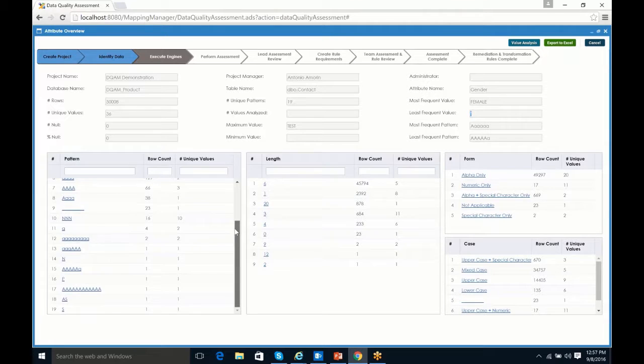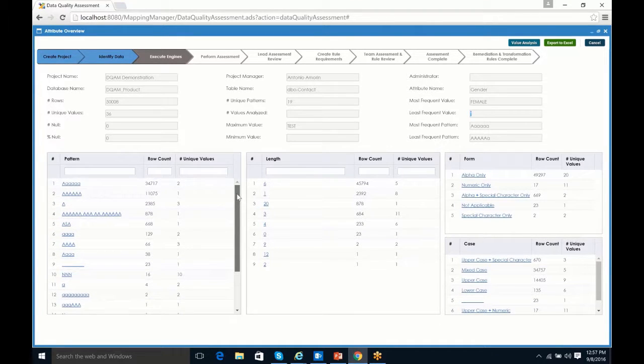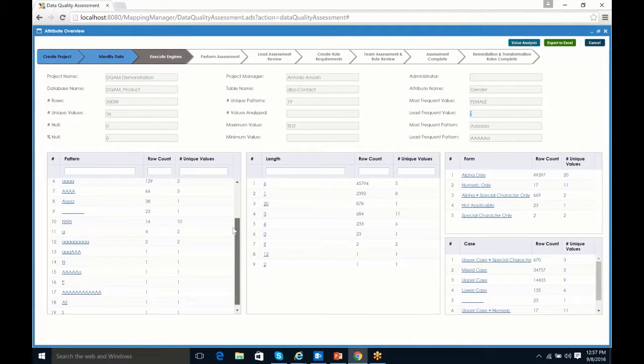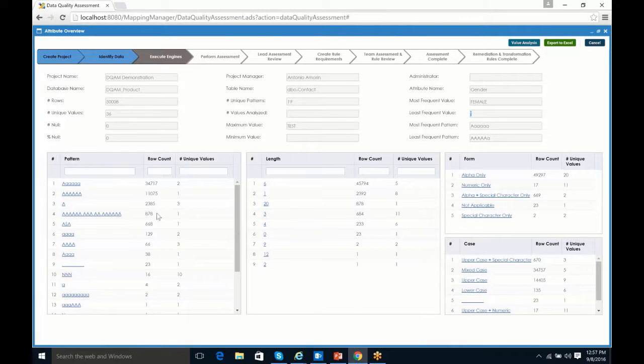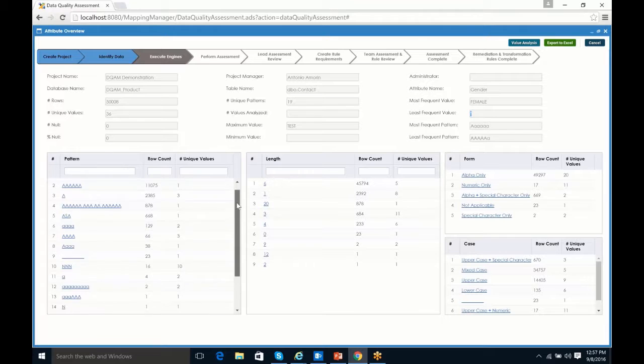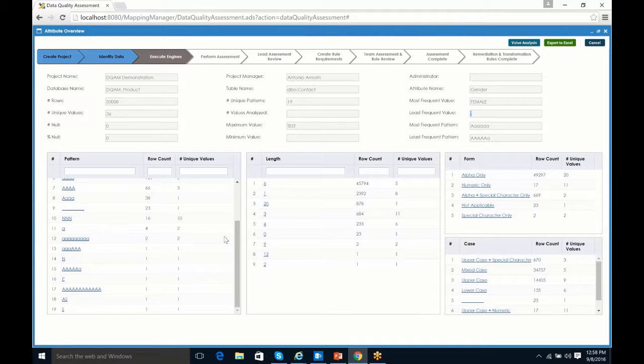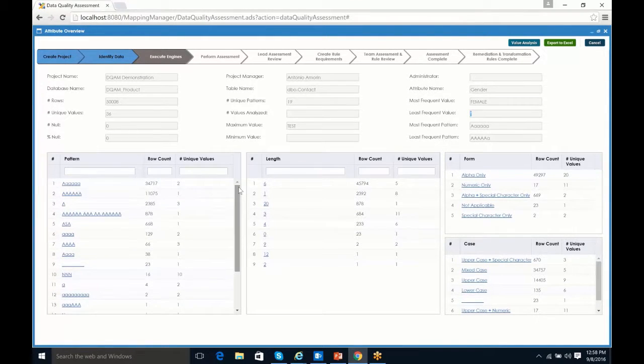You're going to see every single pattern, no matter whether it's a million values represented by a pattern or 1 value. So again, this is different from profiling tools, which often limit it to the top 9 patterns. Unfortunately, that doesn't help us from a data quality perspective because most data quality problems have a low number of occurrences, and therefore the patterns aren't going to have a high number of occurrences or unique values, so they'll actually not show up in the top 9 most of the time. That's not always true, but a rule of thumb is that data quality problems have a low number of occurrences.